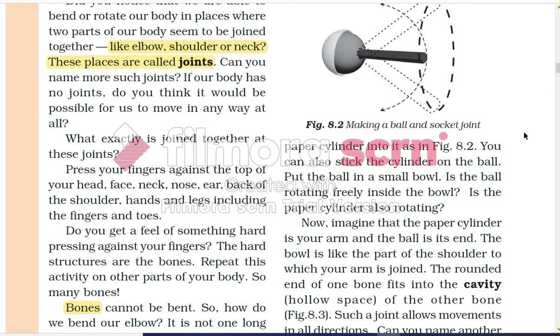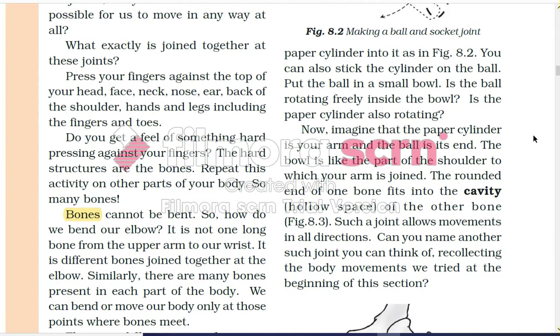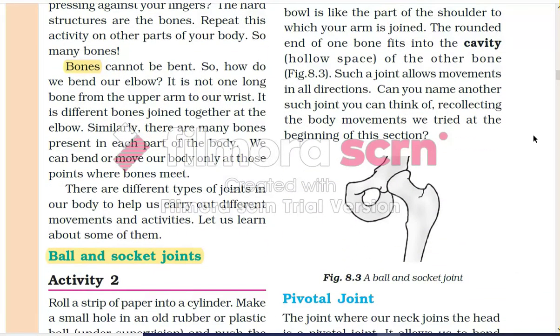We can move the shoulder point. This is shown in this figure. The rounded end of the bone fits into the cavity, or the hollow space, of the other bone. Such a joint allows movement. Such joints can think of recollecting the body movements we tried at the beginning of this section.